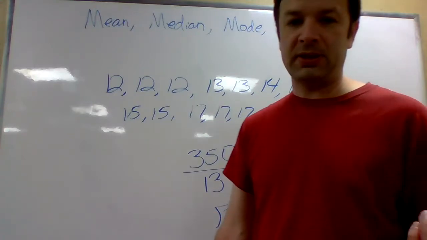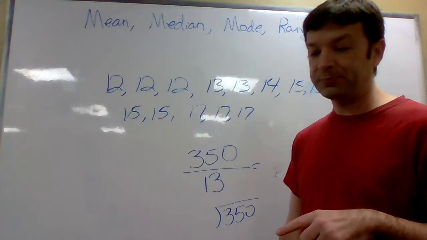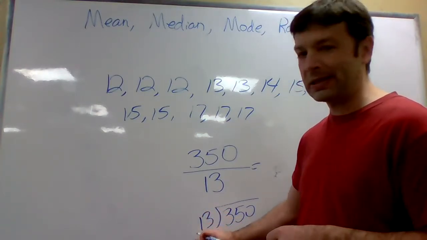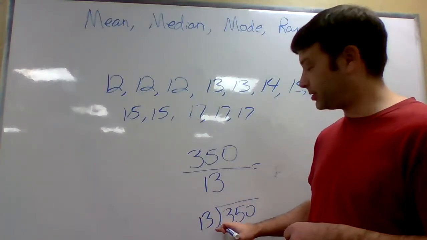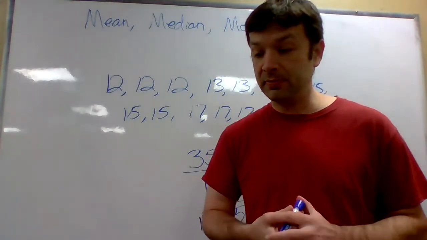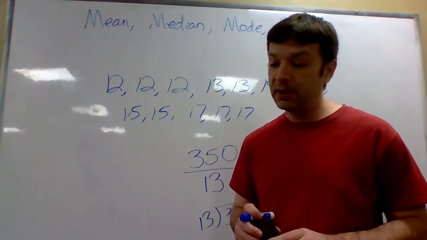Okay, looking at the answer, it looks like there's one decimal place. I'm assuming they didn't round it off. So you should have a decimal place in your answer. So this is not the right answer. I just made this up, but it kind of gives you an idea of what to do. This 350 is too big, by the way. Shouldn't be that big. It kind of gives you an idea. And the answer, they had one decimal place. So, all right, number 8.